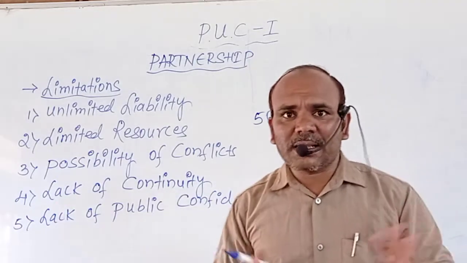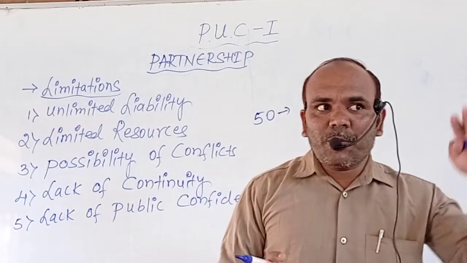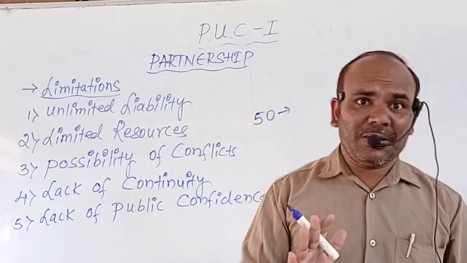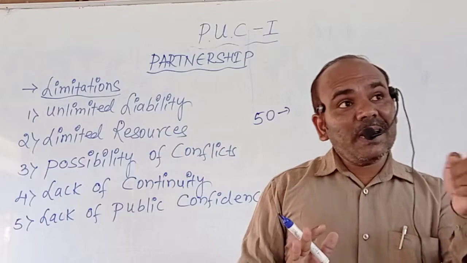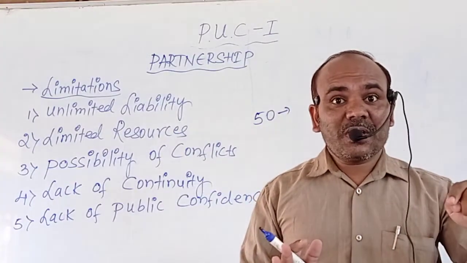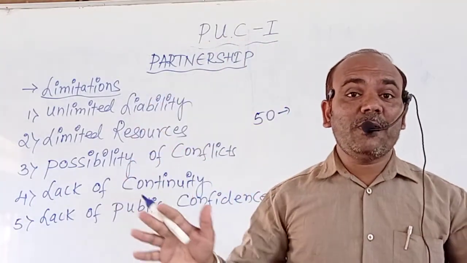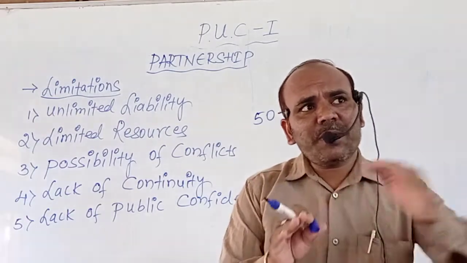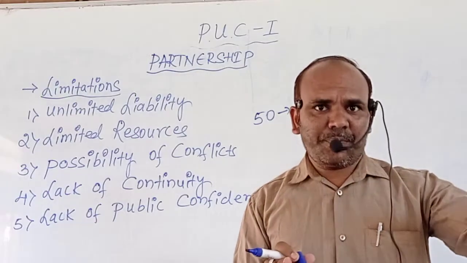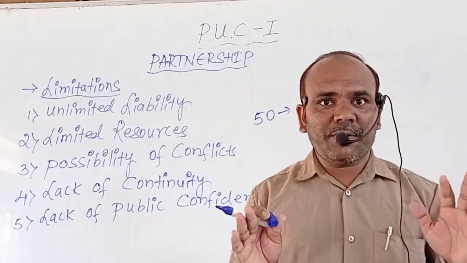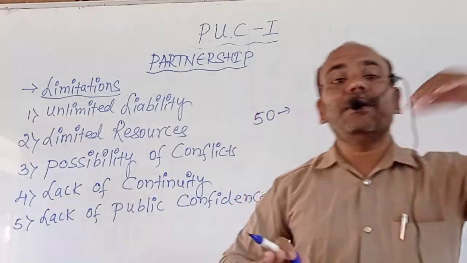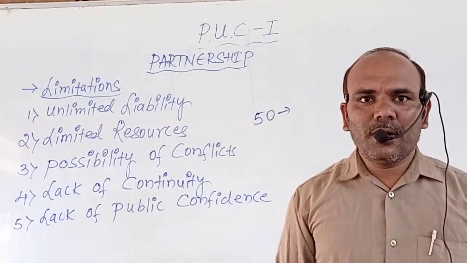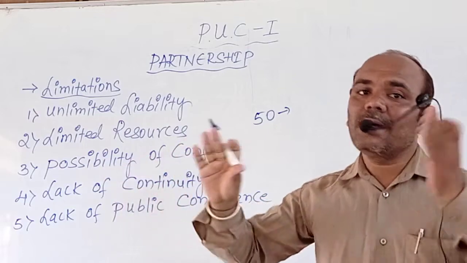It means we are not saying that it is not possible for them to carry on a business on a large scale. It is possible to some extent. But when they desire to expand the operations of the business on a large scale, beyond their limit or capacity, it is not possible to run that business on a large scale.